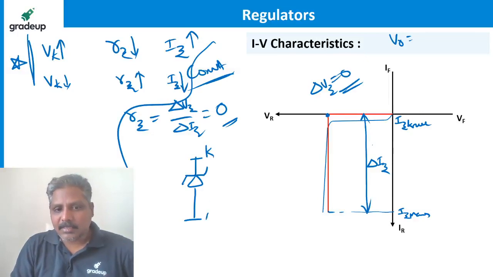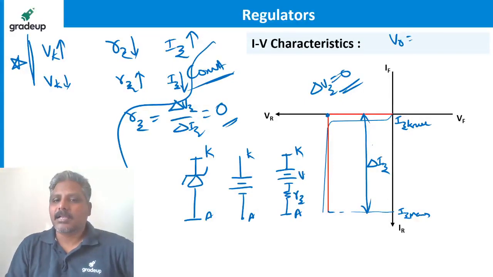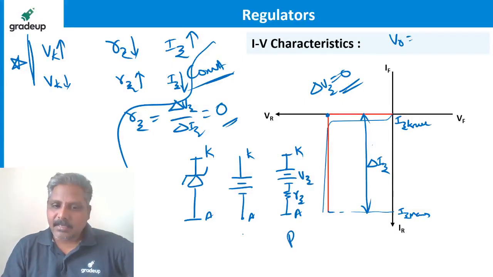Suppose it is a practical Zener, this is cathode and this is anode. Ideally, we represent this with a battery like this, anode and cathode. But practically, we represent it with a battery like this and a resistance. What is this resistance? Rz. And this is Vz. This is practically, this is ideally.